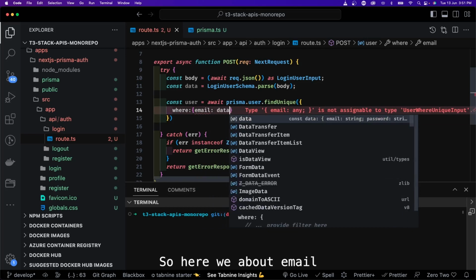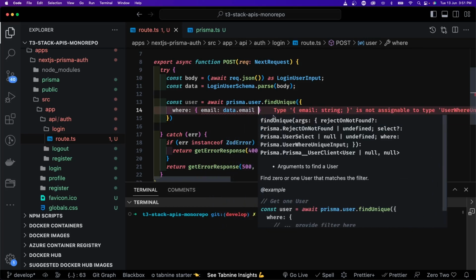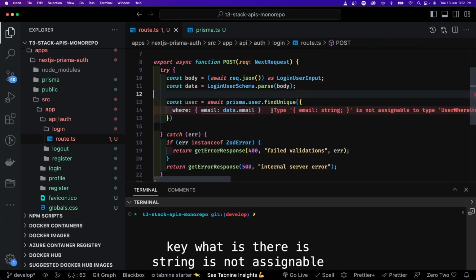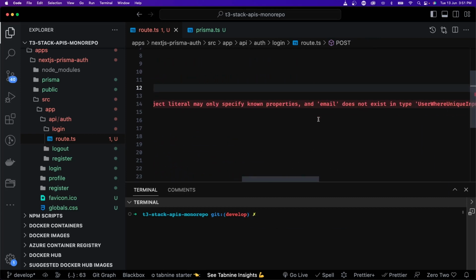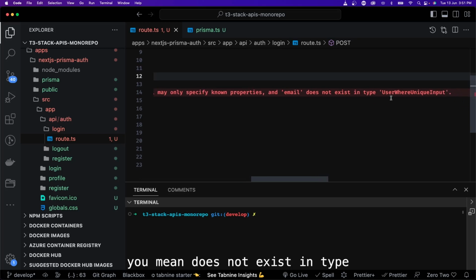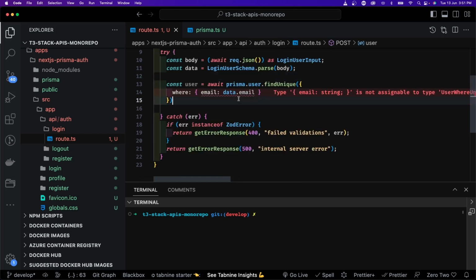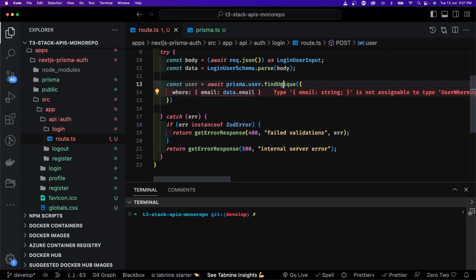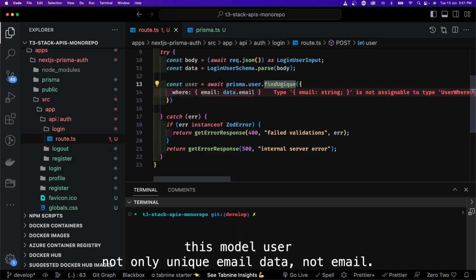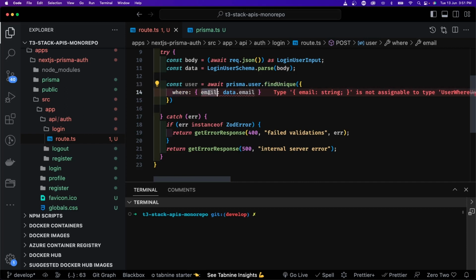So here data.email. Okay, what is there? A string is not assignable to type UserWhereUniqueInput. Email does not exist in type. Okay, so this is the where clause, findUnique. prisma.user.findUnique where email equal to data.email.